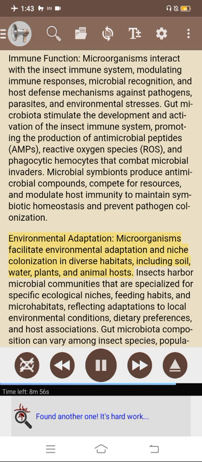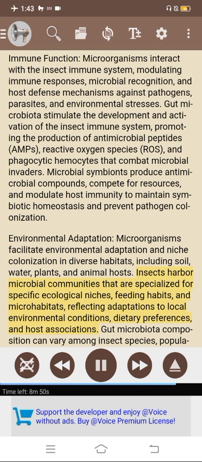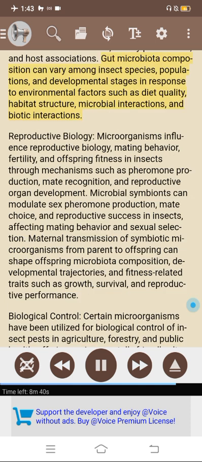Environmental adaptation. Microorganisms facilitate environmental adaptation and niche colonization in diverse habitats, including soil, water, plants, and animal hosts. Insects harbor microbial communities that are specialized for specific ecological niches, feeding habits, and microhabitats, reflecting adaptations to local environmental conditions, dietary preferences, and host associations. Gut microbiota composition can vary among insect species, populations, and developmental stages in response to environmental factors such as diet quality, habitat structure, microbial interactions, and biotic interactions.